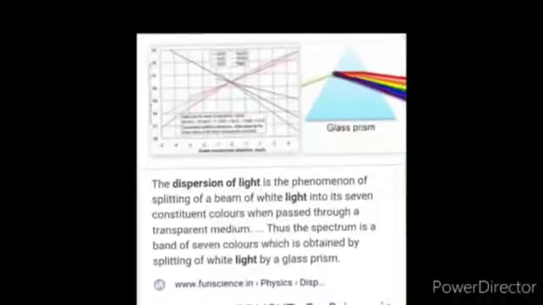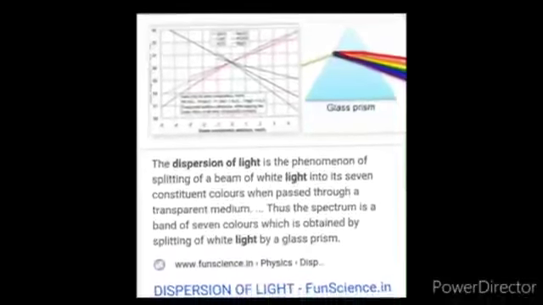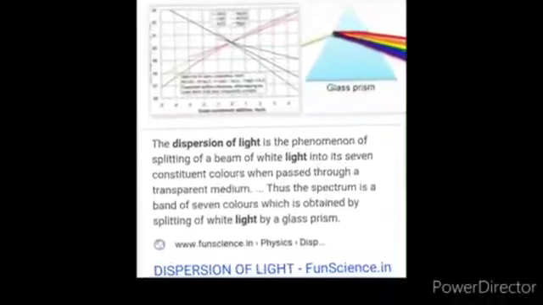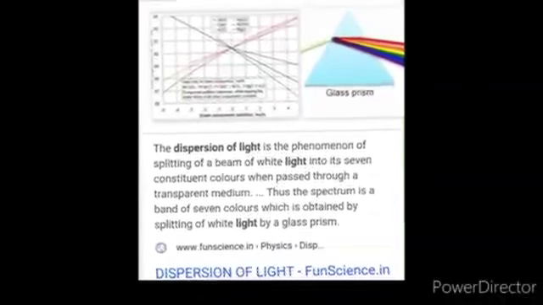Last time, we did reflection and the laws of reflection, related to the topic light. Today we will do a simple topic, that is dispersion of light. I will tell you what is dispersion of light. Firstly, we will do the definition of dispersion of light. And what is dispersion of light?